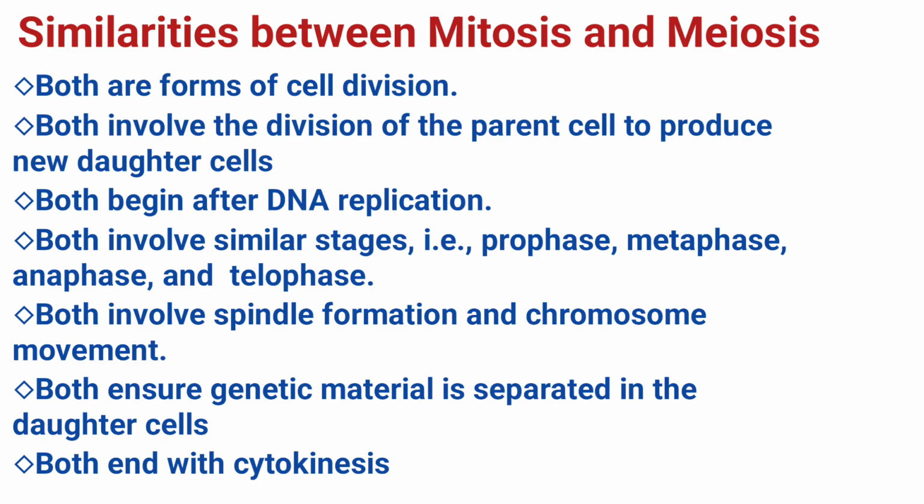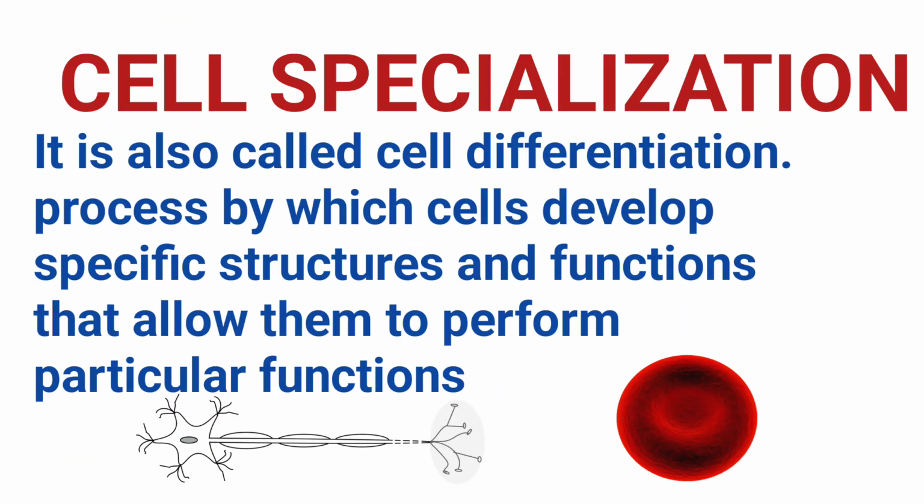Cell division increases the number of cells in an organism, but for a multicellular organism to function efficiently, these newly formed cells must acquire specific structures and functions. This transformation of identical cells into cells with unique functions is known as cell specialization. Let's dive into cell specialization. Cell specialization, also called cell differentiation, is the process by which stem cells develop specific structures and functions that allow them to perform particular roles in the body.